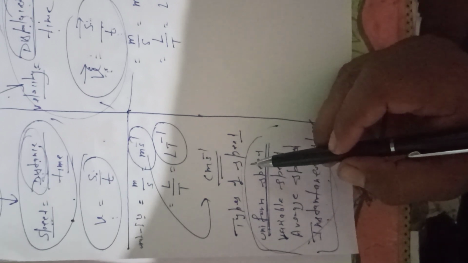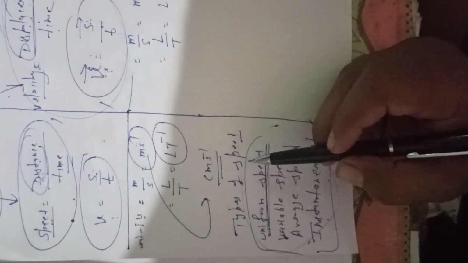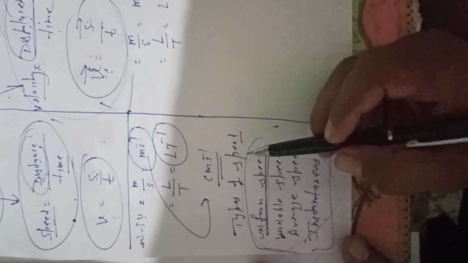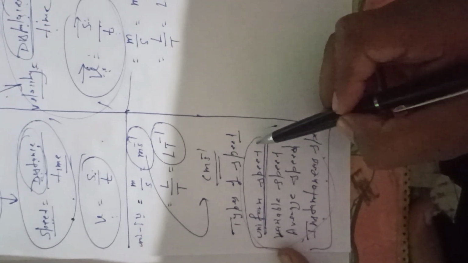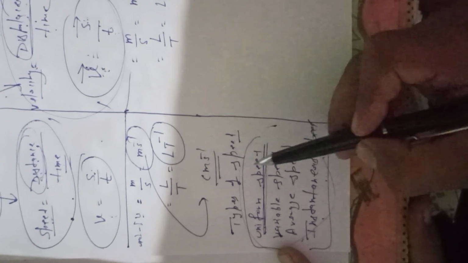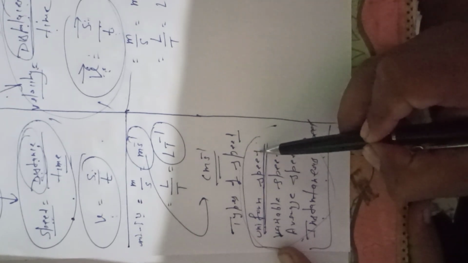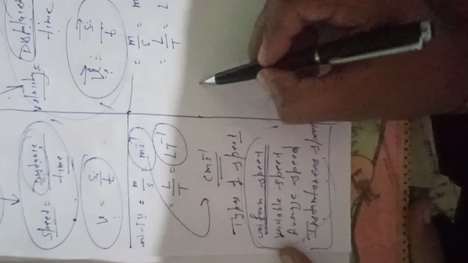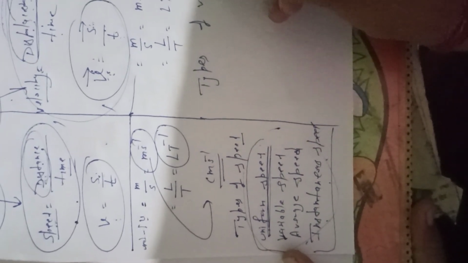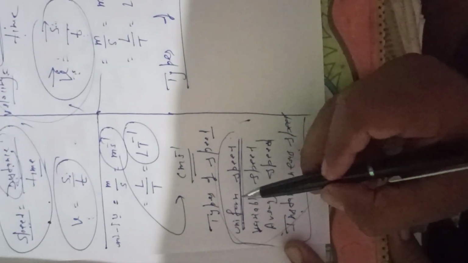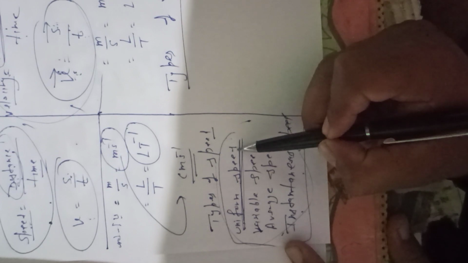The next term is the types of velocity. Same as we have discussed the term uniform. In the last article we discussed uniform speed. After that, types of velocity, same as uniform speed.